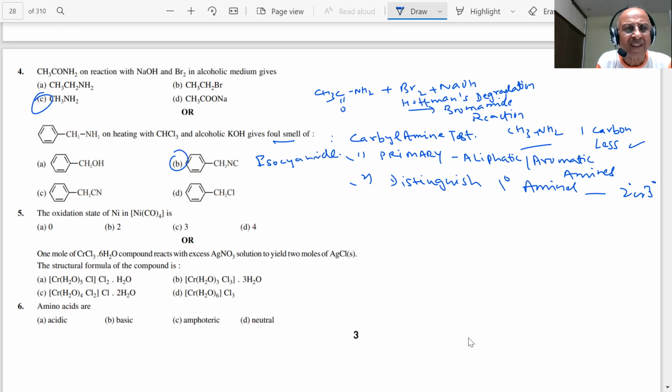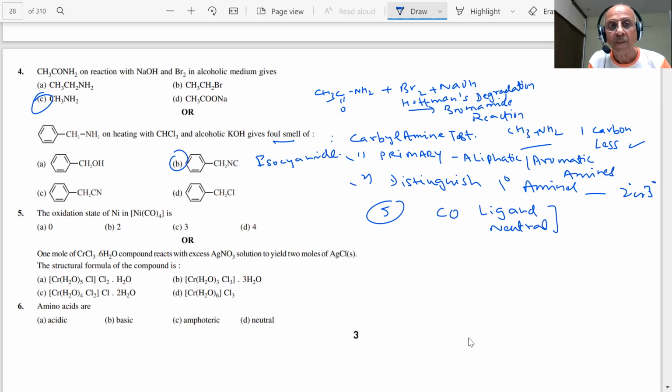The oxidation state of nickel in Ni(CO)4 is, students, 0, because CO is a neutral ligand. What type of ligand is CO? Neutral ligand. Is it a strong or a weak field ligand, students? The answer is 0 here.